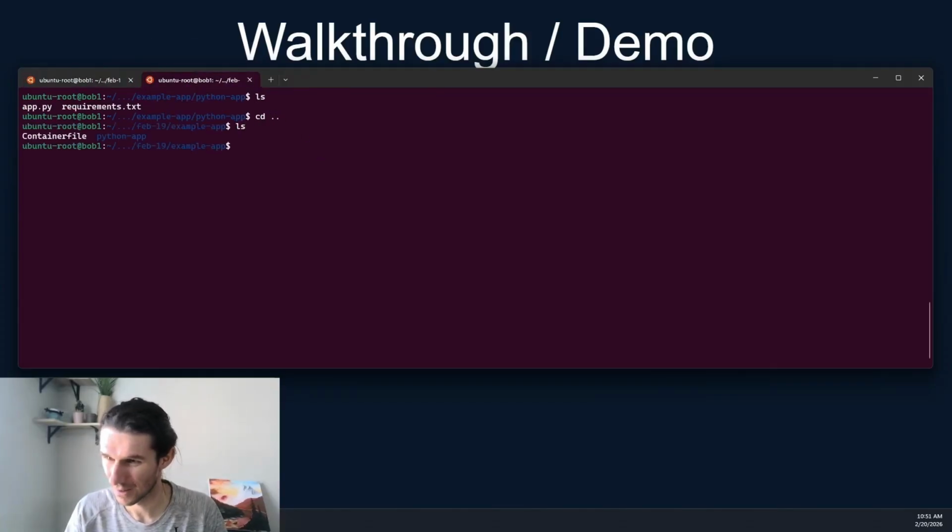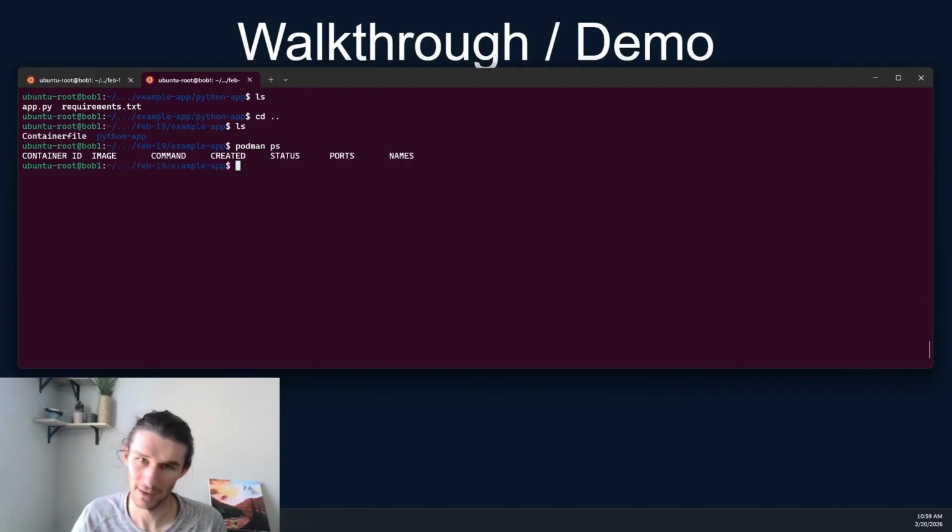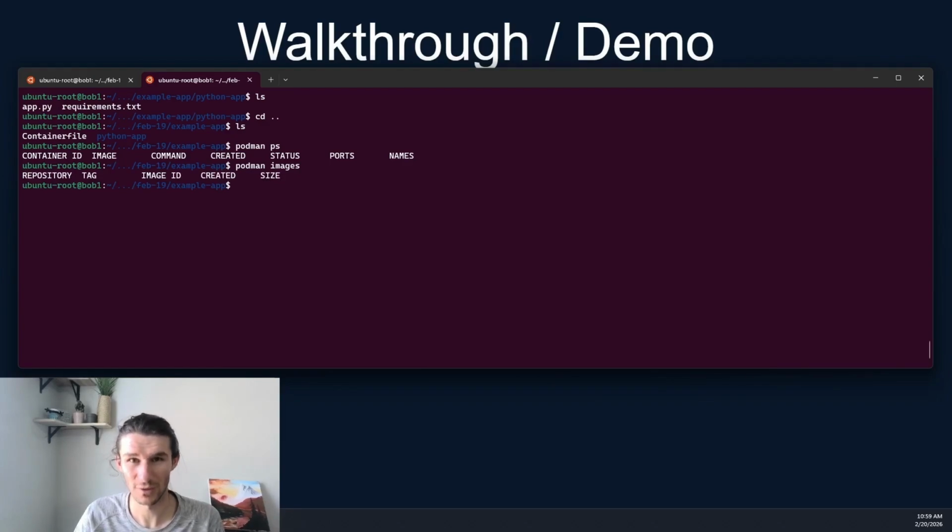So let's go ahead and run this container file here. So we'll go ahead and do a podman ps just to check to see if anything's running first. And then let's go ahead and see what images we have. At the moment, we don't have any images. So let's go ahead and build our container image with our container file. And we can do that with this one command here, podman build.